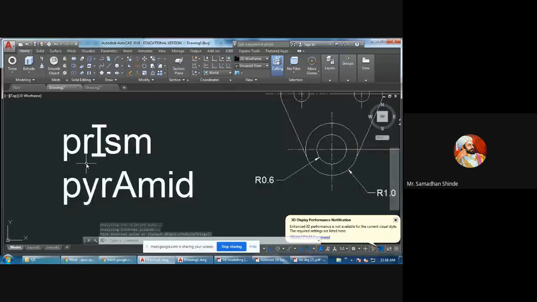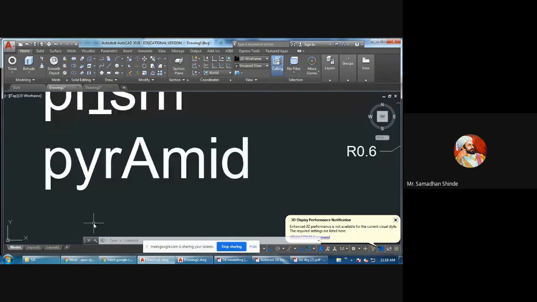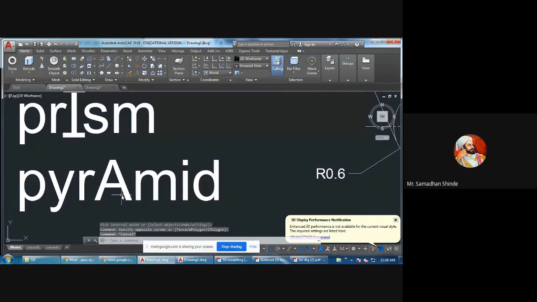These two words you have to remember. In prism and pyramid, I have intentionally drawn two letters capital. Whenever the word prism comes, I draw this capital so that the top and bottom will be identical in the case of prism. Keep in mind this particular letter. Top and bottom identical. On the other hand, in pyramid, all the edges will meet at one apex.